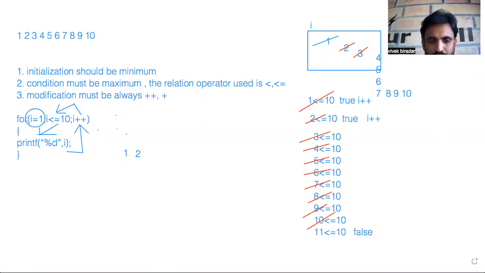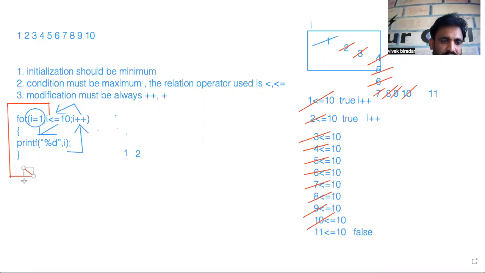Now, let us try to strike it off. 4 is done, 5 is done, 6 is done, 7 is done, 8 is done, 9 is done, 10 is done. When it reaches 11, the condition is false. That's what I said. When the I value reaches 11, the condition is false. Whenever the condition is false, as all of you know, it comes out of the for block to execute the rest of the statements.